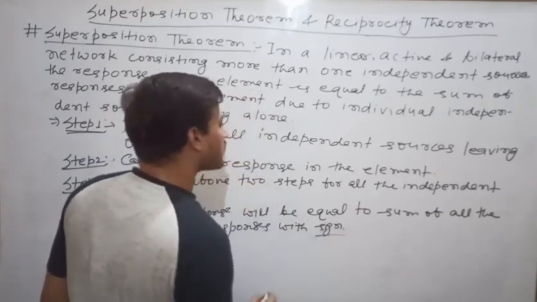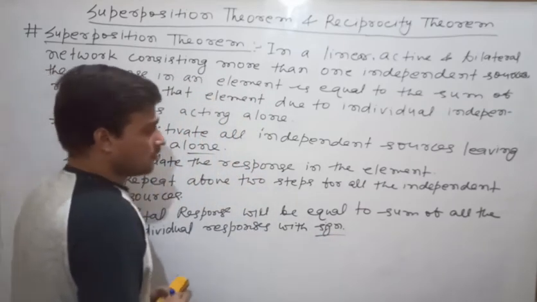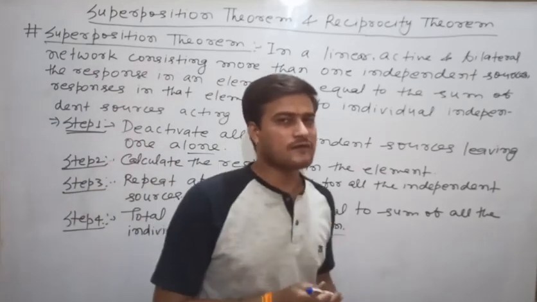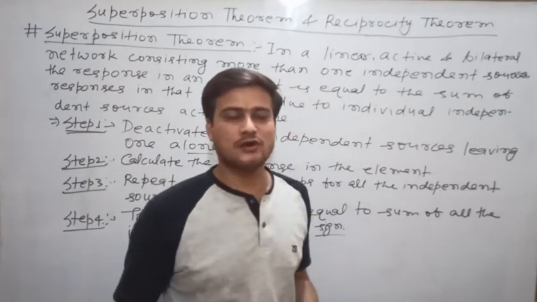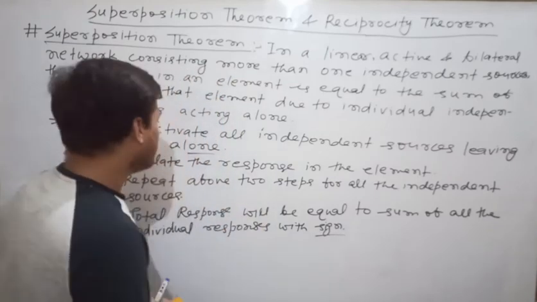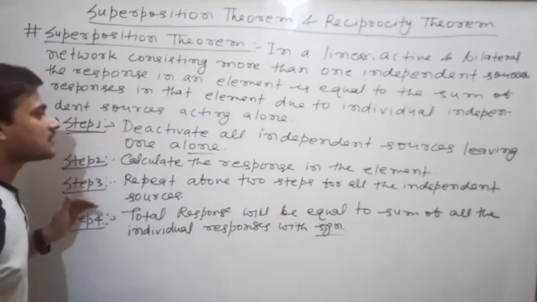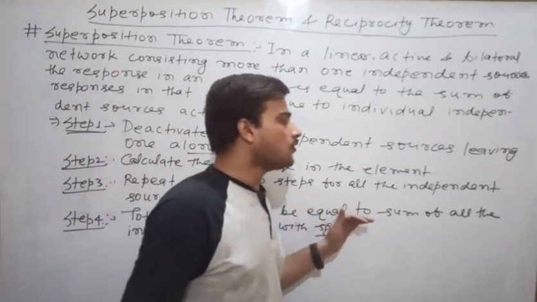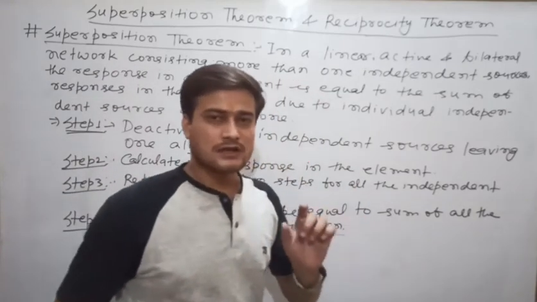Sign is also compulsory. Suppose for the first response current is negative, for the second response current is positive, so you have to add, suppose -2 +4, so the answer will be +2 ampere. So these are the steps you have to follow while applying the superposition theorem.